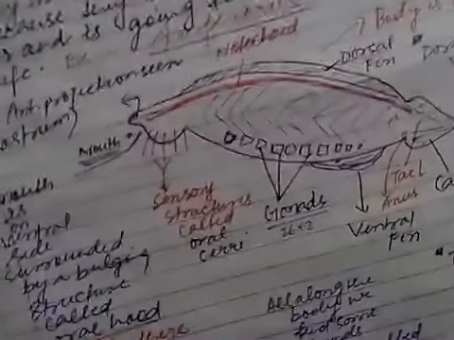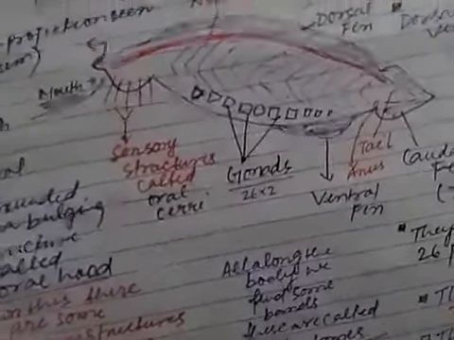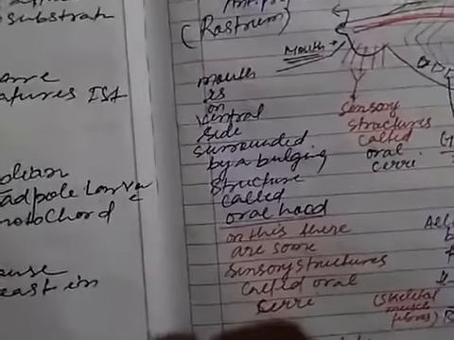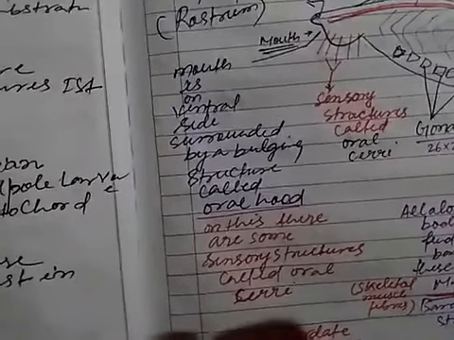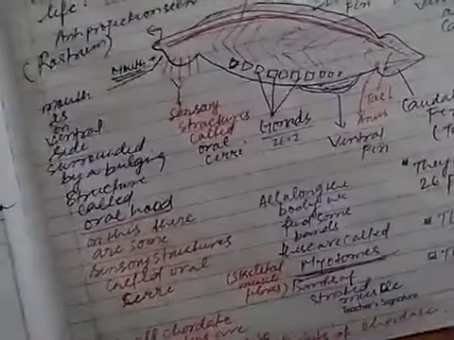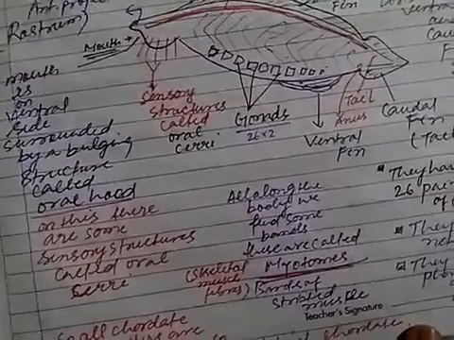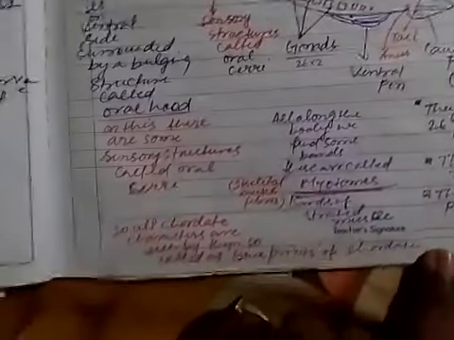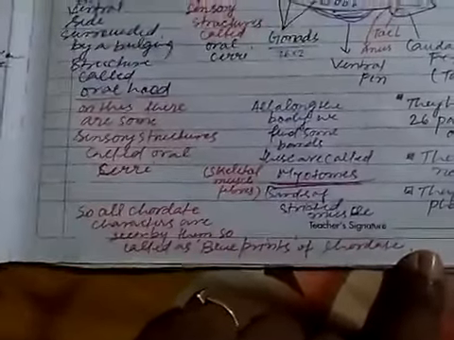Gonads are present, 26 pairs of gonads, and a ventral fin is also present. The mouth is on the ventral side, surrounded by a bulging structure called the oral hood. On this there are sensory structures called oral cirri. All along the body we find some bands called myotomes, bands of striated skeletal muscle fibers. So all chordate characters are shown by them, and they are called the blueprints of chordates.